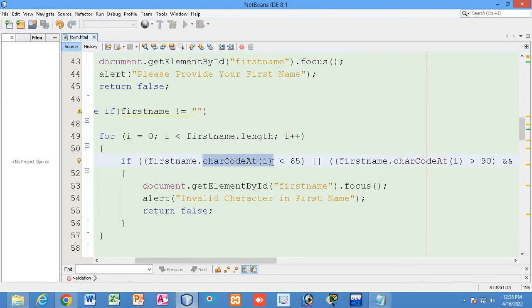Suppose someone's name is Amit, AMIT. At the zeroth position, that means the first position, the character is A, right? So now A will be converted into the ASCII value.